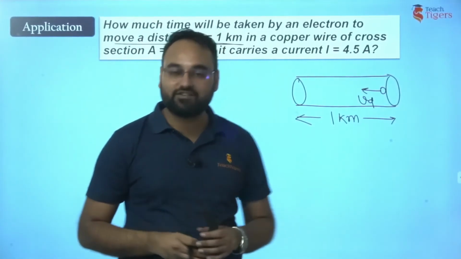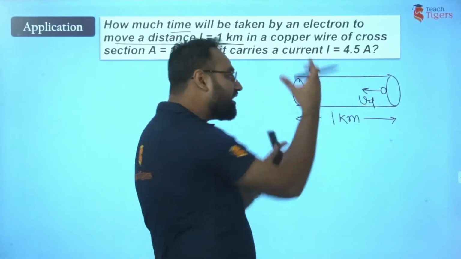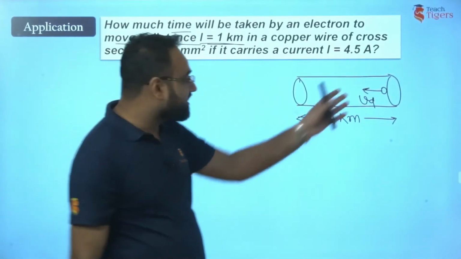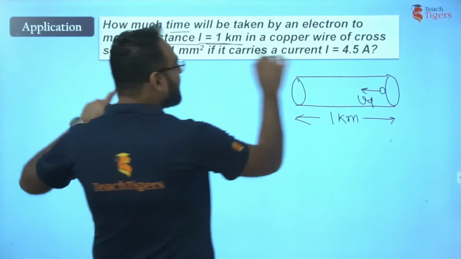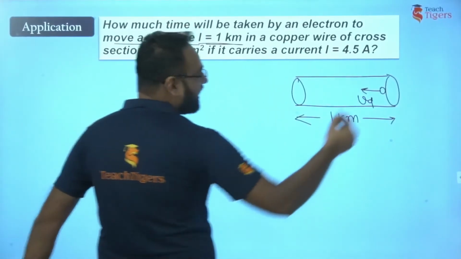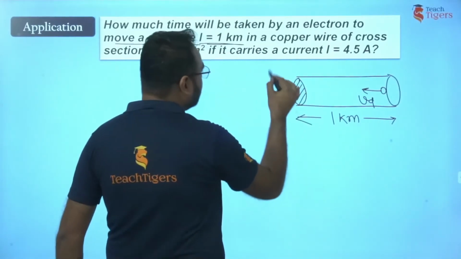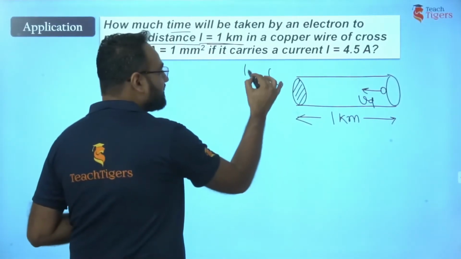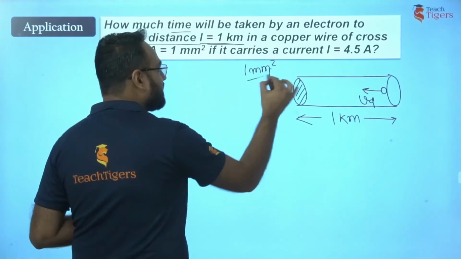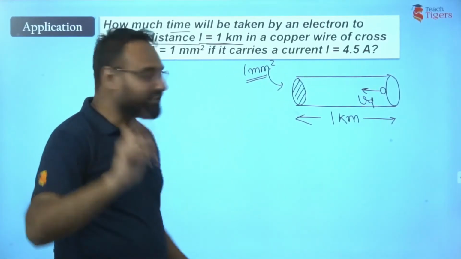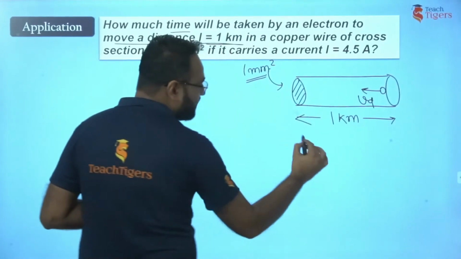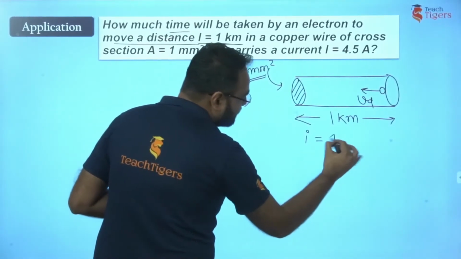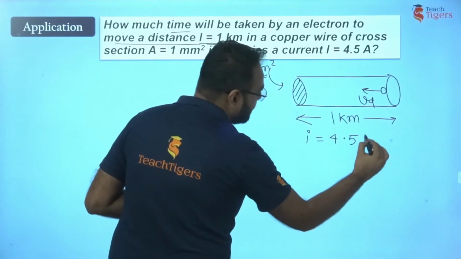You have to apply your thought process and assume yourself that electrons must be moving with drift velocity. In a copper wire of cross section A, the cross section area we are given is 1 millimeter square. Again, you have to convert it to meters. That is the thing which you have to keep in mind. It carries a current of 4.5 ampere, so we are given the current, which is 4.5 ampere.